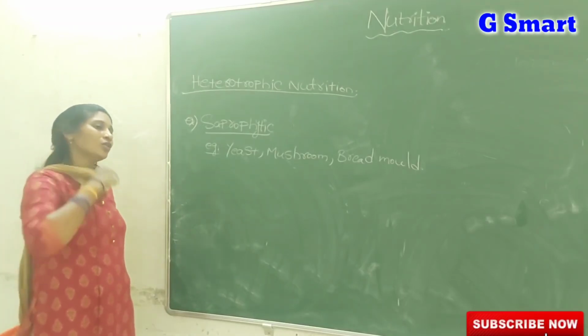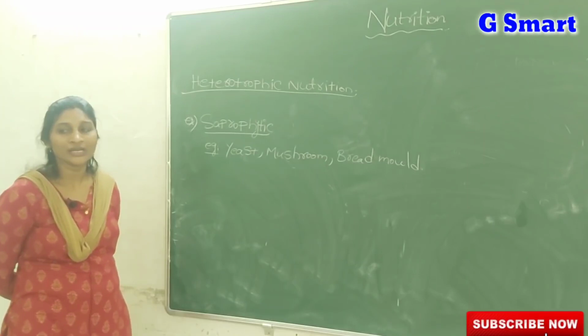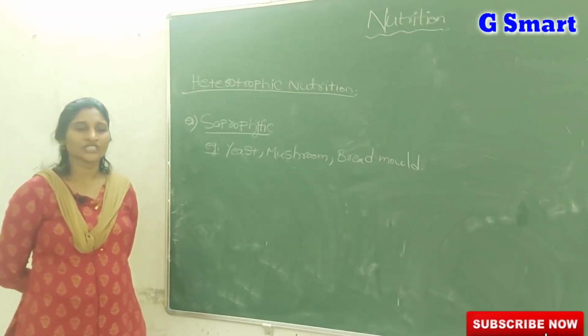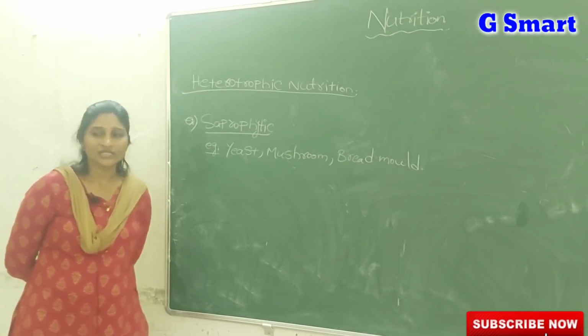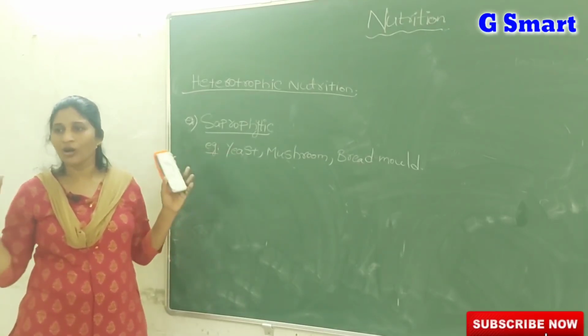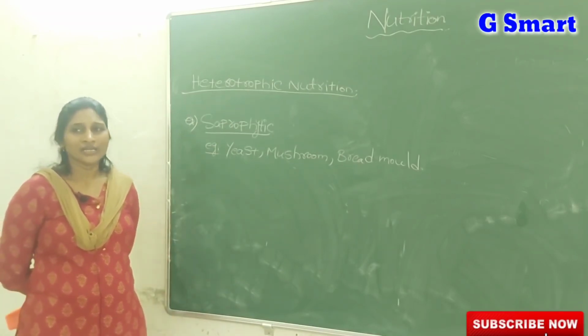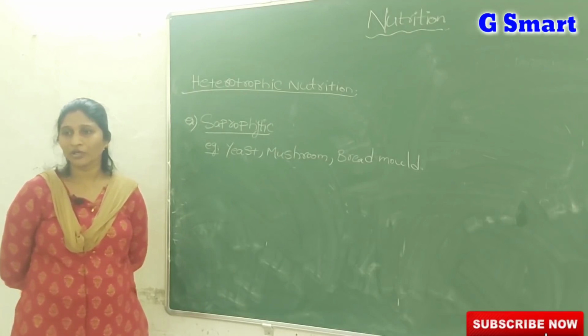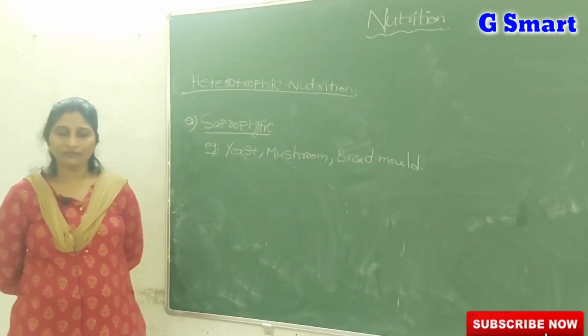Saprophytes play a very important role in cleaning up the environment. Just imagine if saprophytes were not present on the earth, all the dead and decaying matter would remain on the earth. That would not be good. That's why saprophytic organisms play an important role in cleaning up the environment.